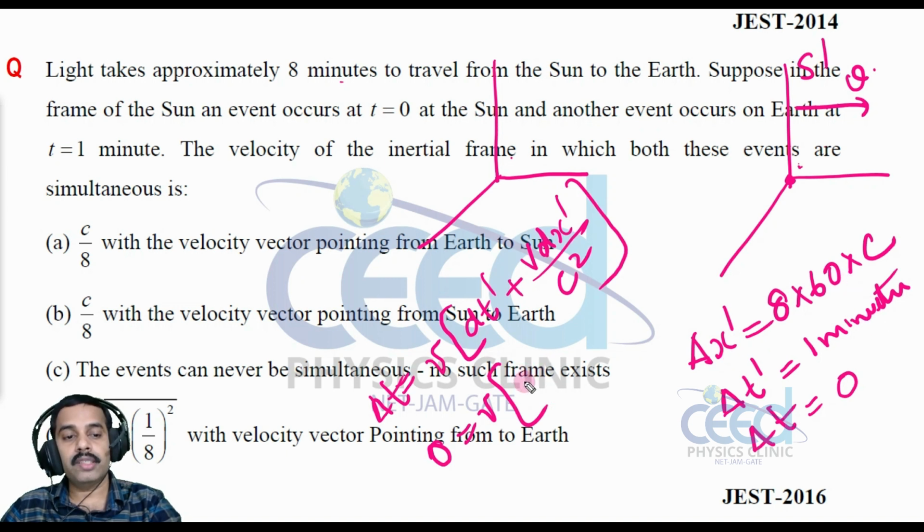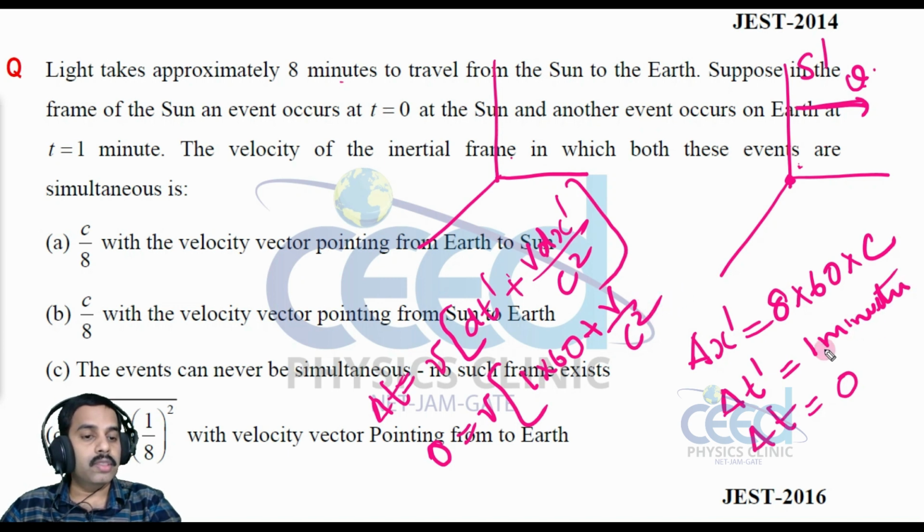That is 1 minute, that is 1 into 60, let me convert into second, plus v by c square into delta x dash, that is given 8 into 60 into c.